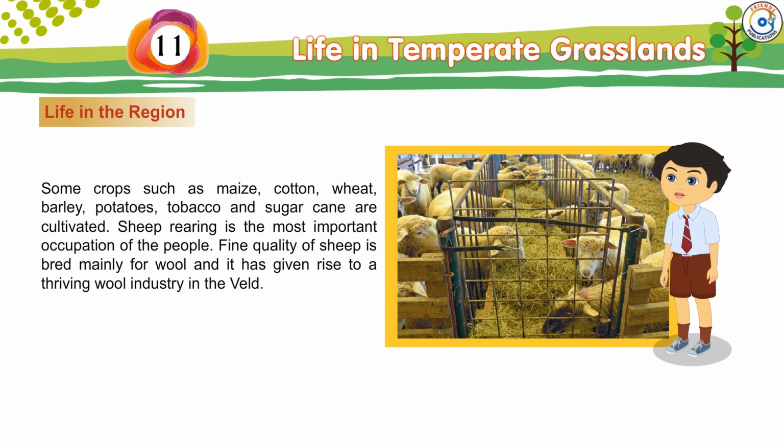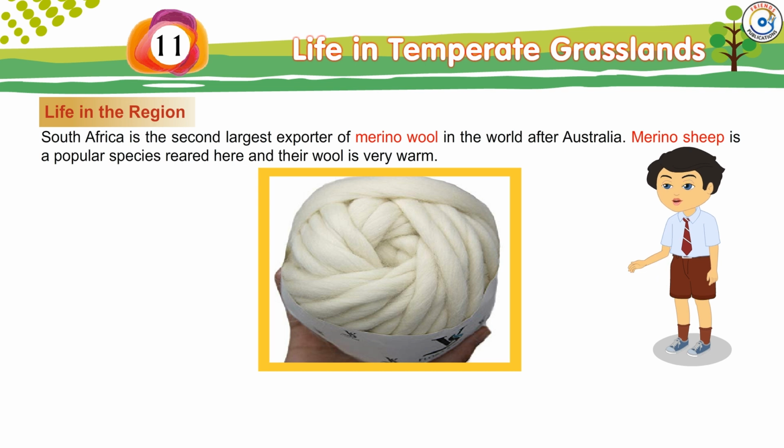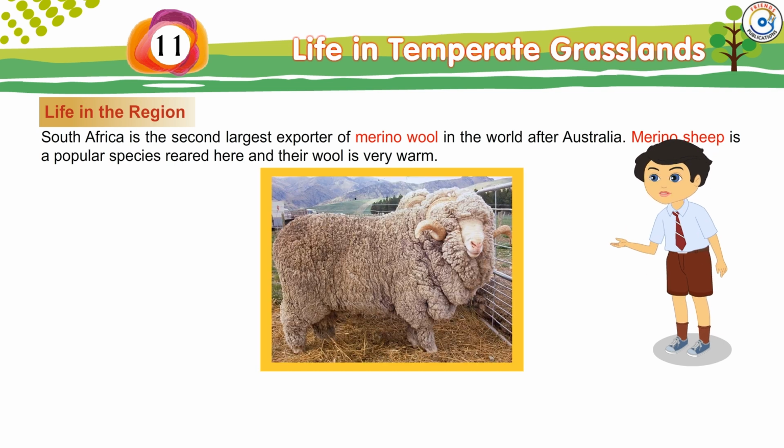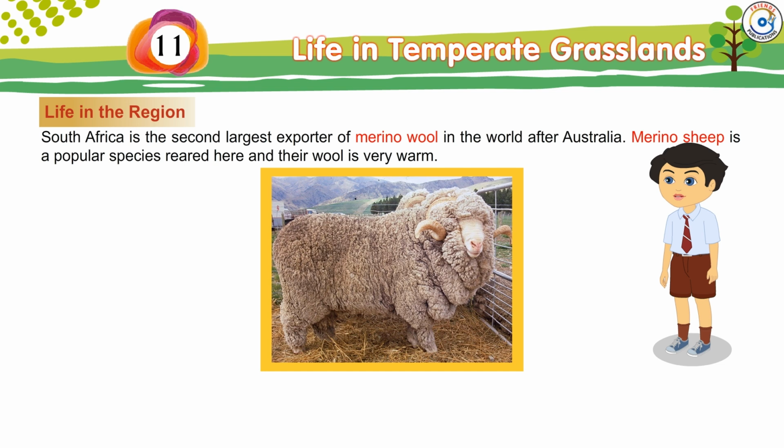Fine quality of sheep is bred mainly for wool, and it has given rise to a thriving wool industry in the world. South Africa is the second largest exporter of merino wool in the world after Australia. Merino sheep is a popular species reared here, and their wool is very warm.